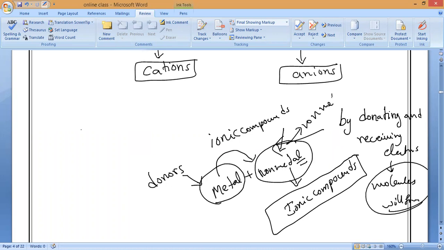Are you clear? The bond formed between a metal and a non-metal combined is called an ionic bond.